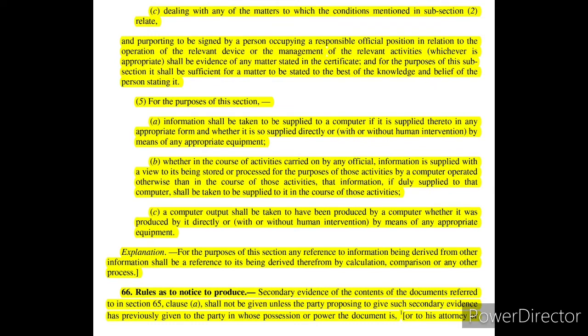The party or his attorney who is holding the original shall be given a notice that you have to produce it. If you do not produce it, then I am going to produce the secondary evidence of it. So that is the procedure laid down by section 66.